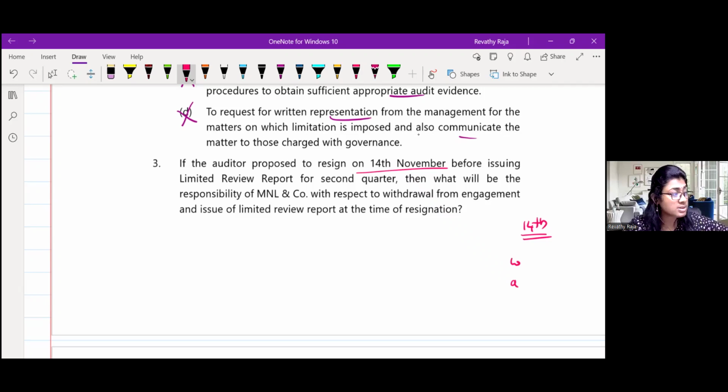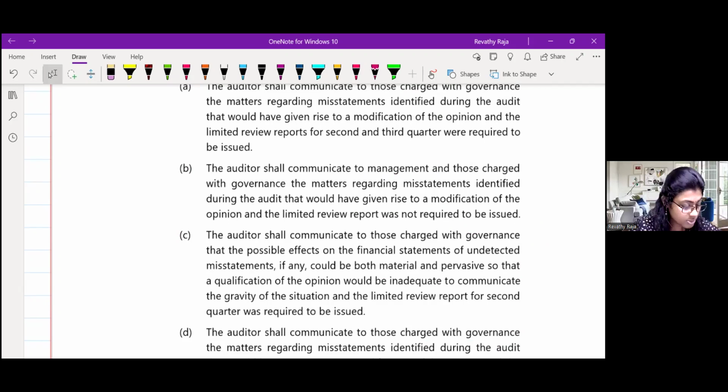Within means which quarter he has to give? He has to give Q3 or Q2? You are resigning within 45 days of that quarter. That quarter means Q2. So you have to give the report of Q2 and go.